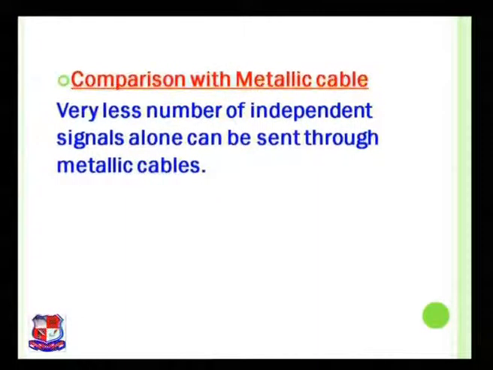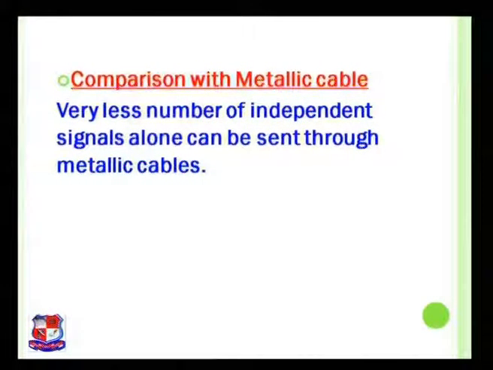Very few independent signals alone can be sent through metallic cables. That means a dozen of videos and thousands of conversations can be sent through a single fiber optic cable, whereas in metallic cable only a single independent signal can be sent.